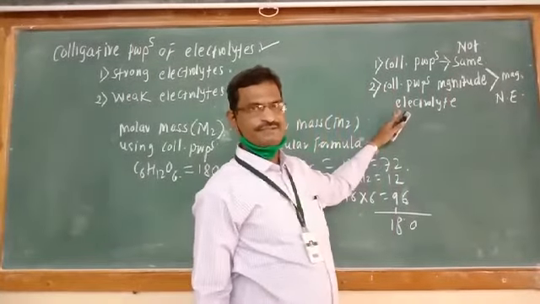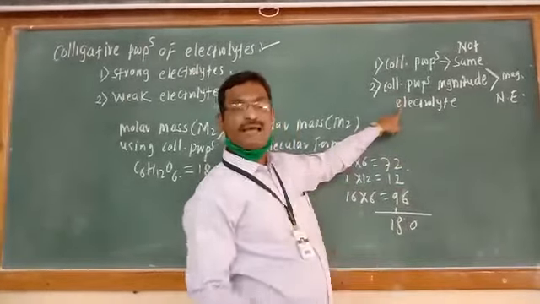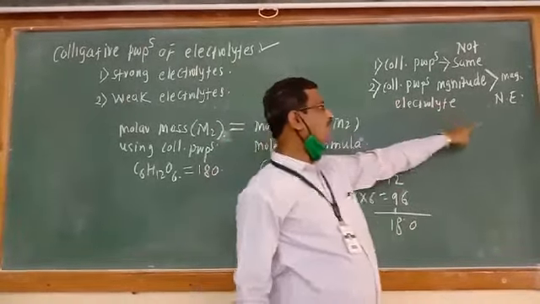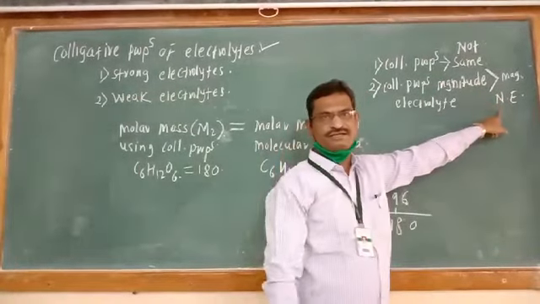That is the difference. Colligative property of an electrolyte has a greater magnitude as compared with a non-electrolyte of the same concentration.